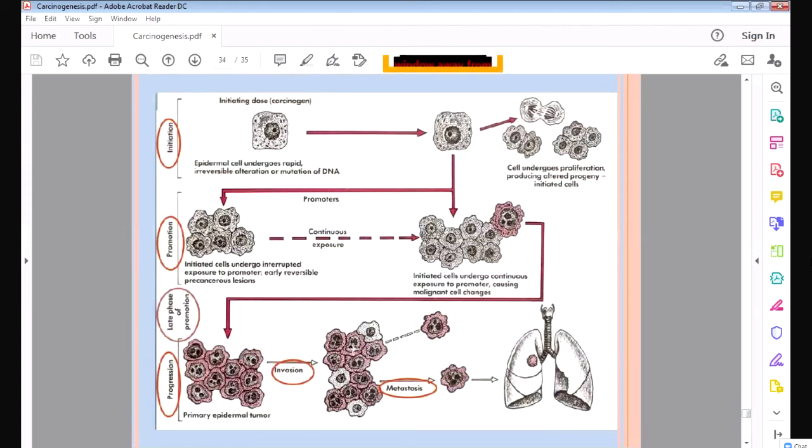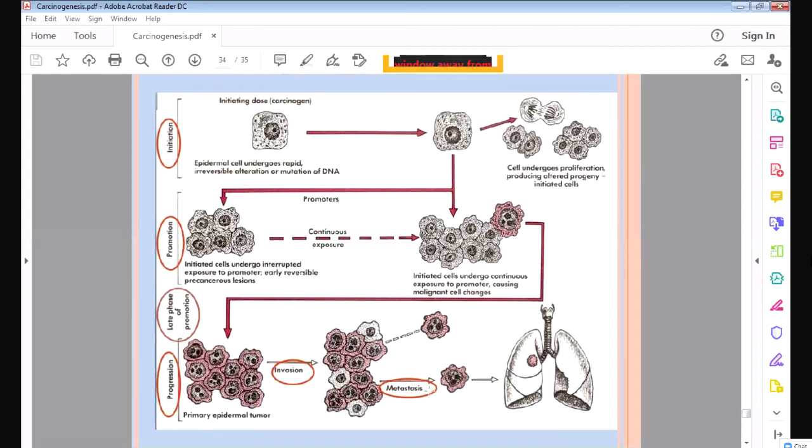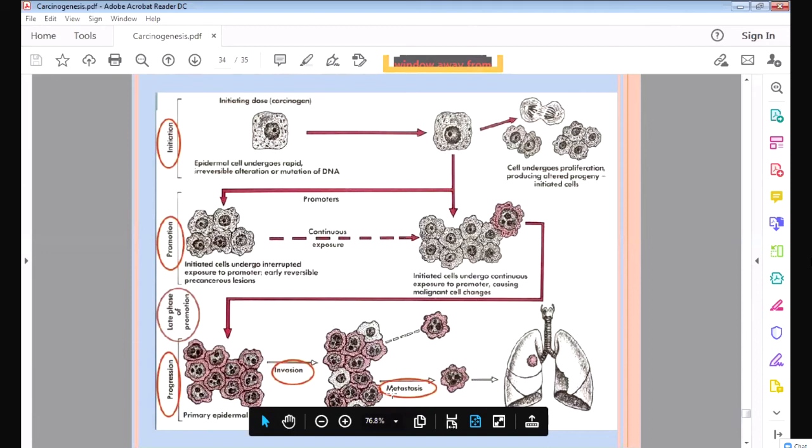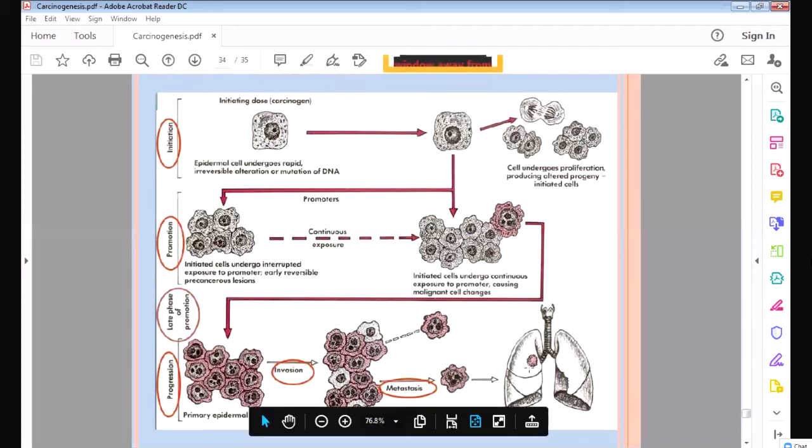After invasion, what will happen? These cells will go into the blood and the lymphatics, and through the blood they will go to different organs which are far from the area, like the liver, the lung and the bones. That is called metastasis. You will learn in your coming lecture how the cancer spreads. Like cervical carcinoma, it will go to the lung and the liver through the blood. The malignant cell will enter the blood, and that is called metastasis.